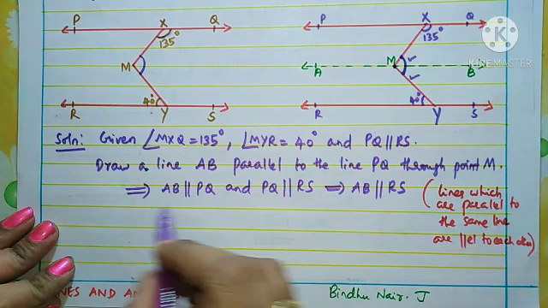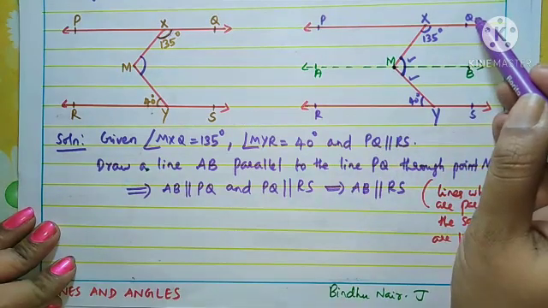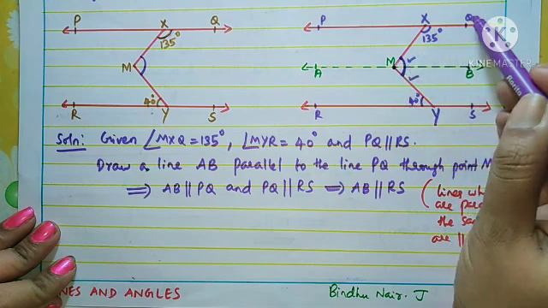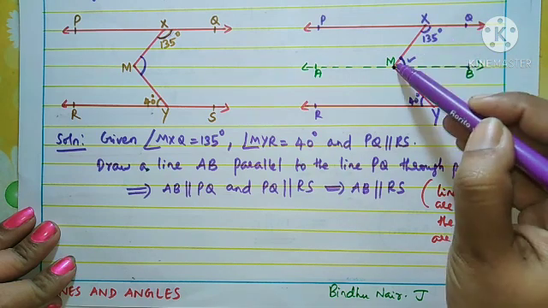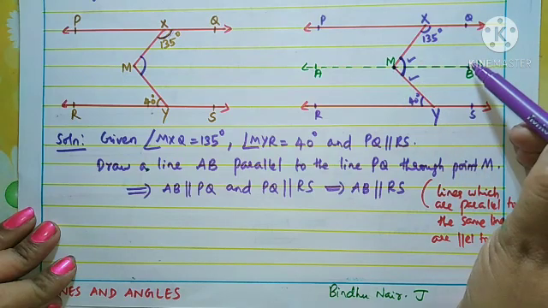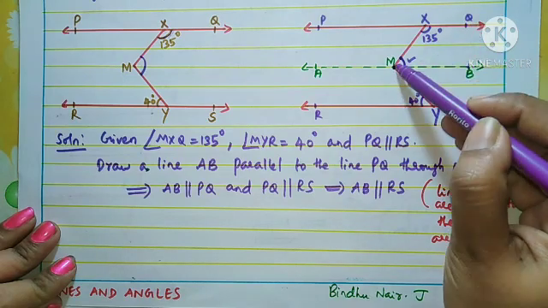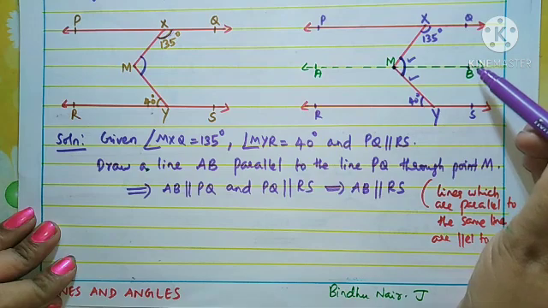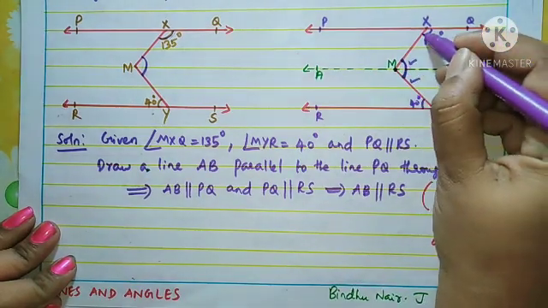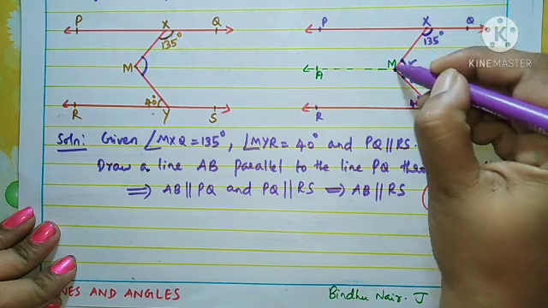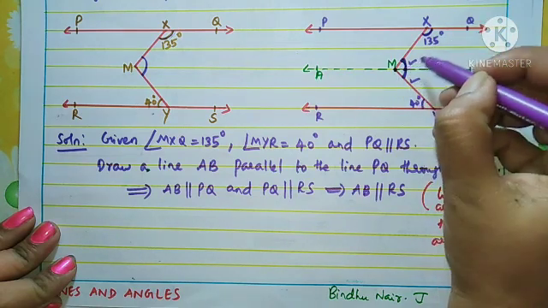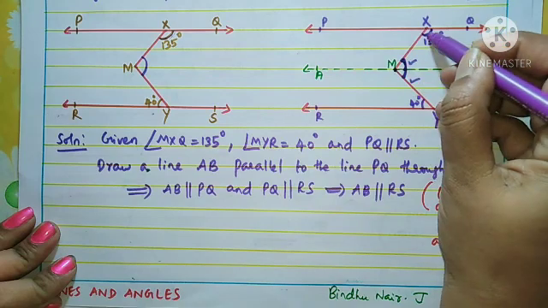First we take angle QXM and XMB. What are those angles, children? QXM is this angle, and XMB is this angle. What is the relation between these two angles?